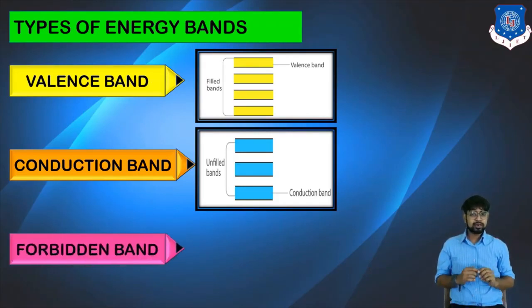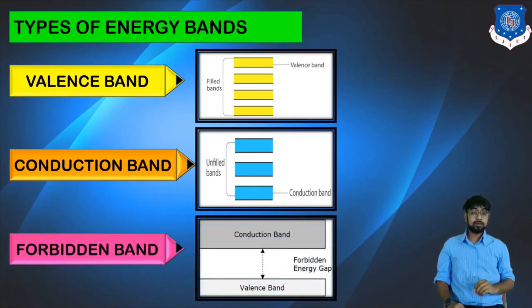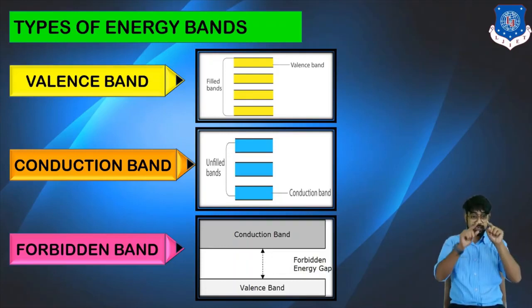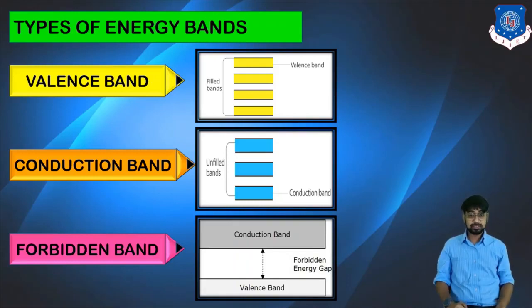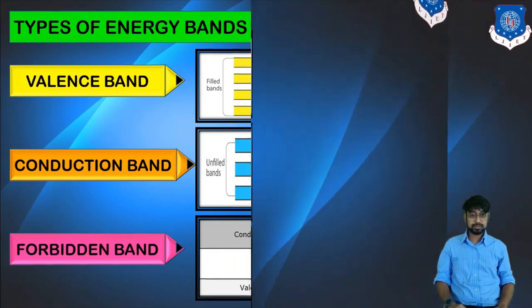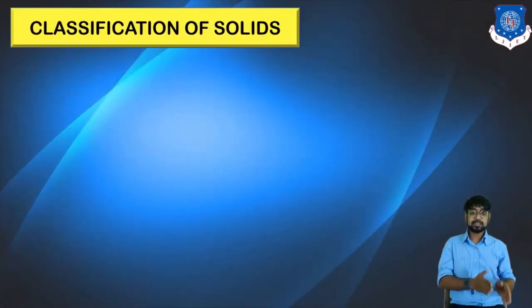After that, we have the forbidden band. What is the forbidden band? It is basically the difference of energy level, or energy gap, between the valence and the conduction band. So now you can see the overall picture. Valence band, fully filled, forbidden gap, which may vary with respect to the material, and then you have the conduction band. So these are the types of energy bands on the basis of which the material's properties are determined. Now we can look at the classification of solids.